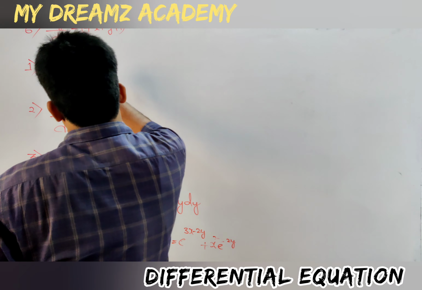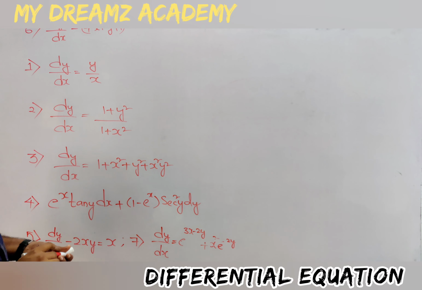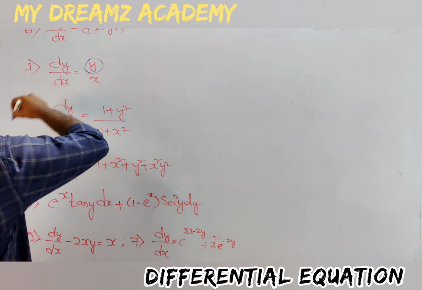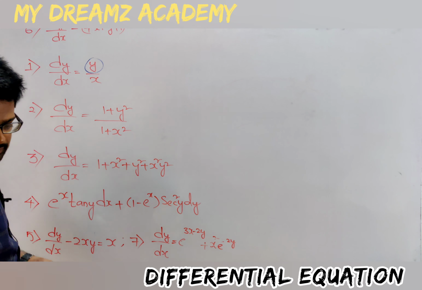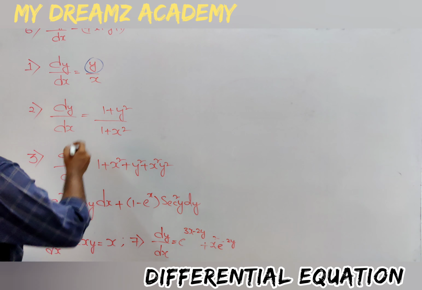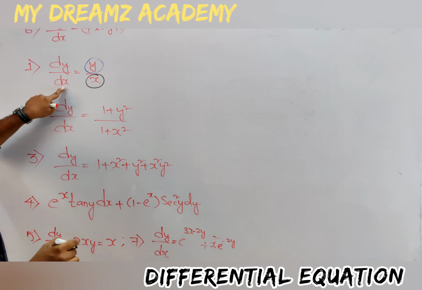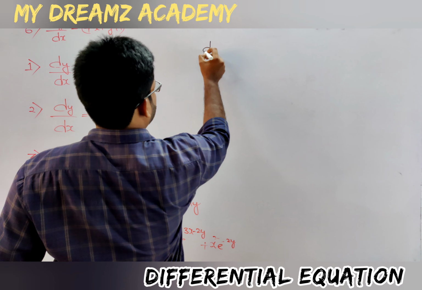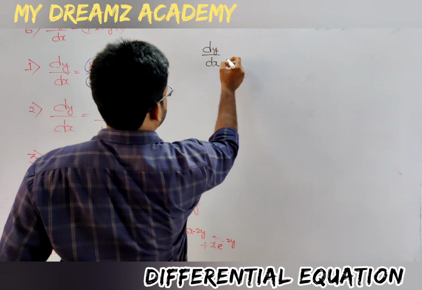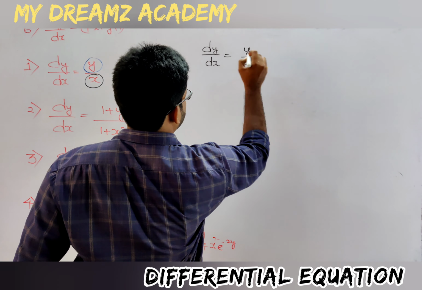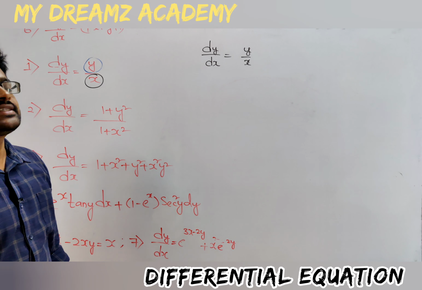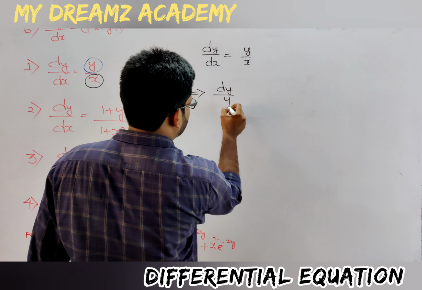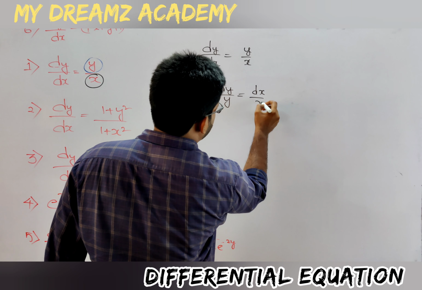The first question is dy by dx is equals to y by x. Okay, so this is the y component, and the denominator is the x component. Here the differential coefficient is dy by dx. dy by dx is equals to y by x. Can I separate the variables? Yes, I can separate the variables. dy by y is equals to dx by x.